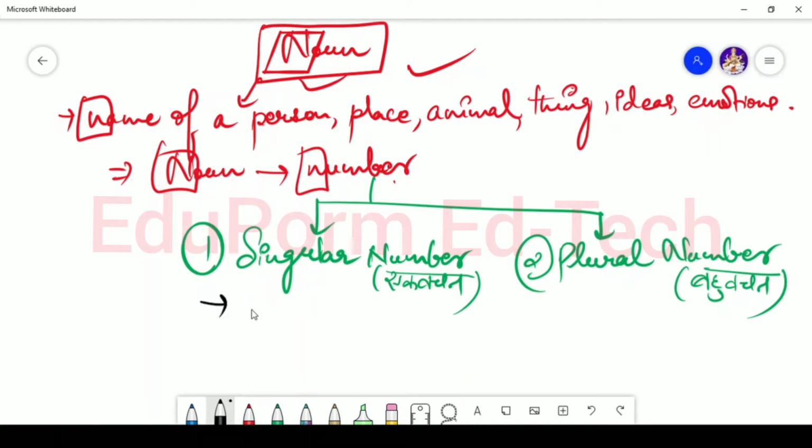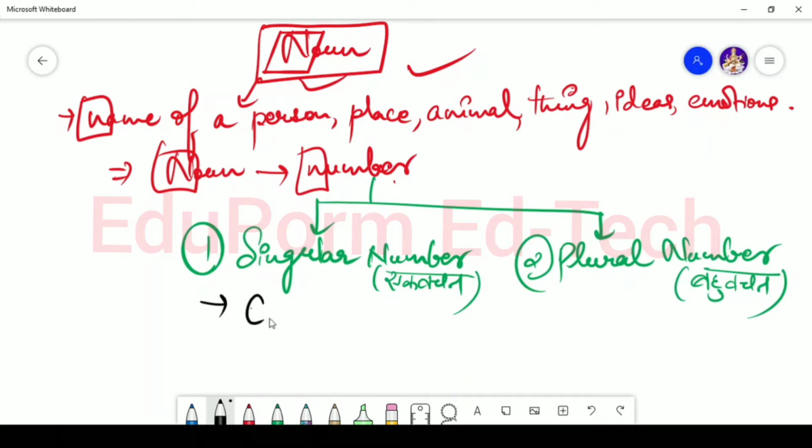Now let's say, for example, if I'm talking about any single object or a person or a place or animal or idea or emotion. Okay, in that case, if you're talking about any one thing, then it is the singular number. But when the number increases from 1 to 2 or more, in that case you use it in the form of plural number.